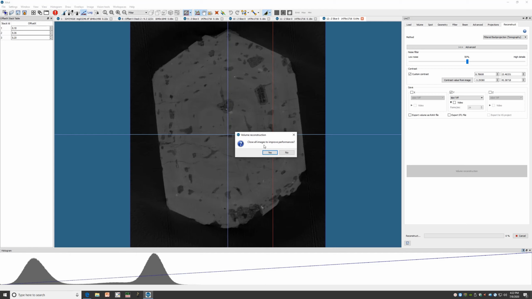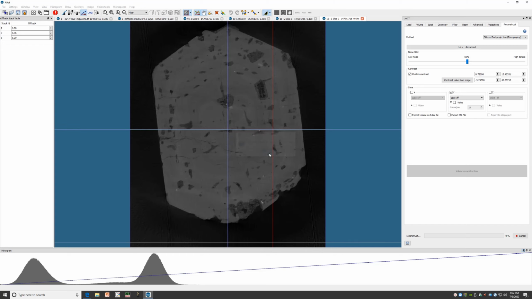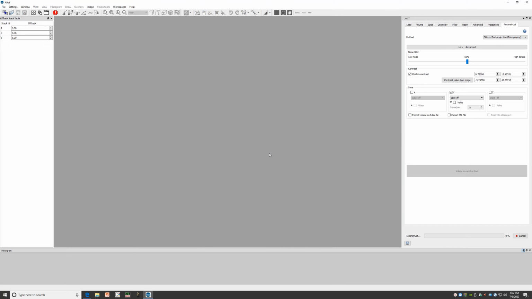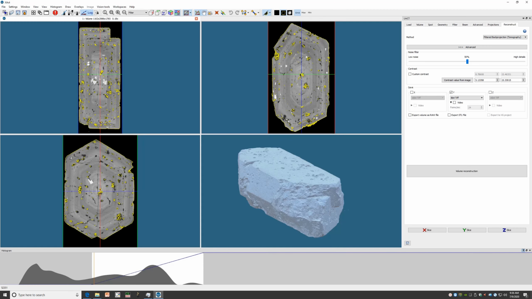It asks if we want to close all images for improved performance, generally yes, and it will start to reconstruct. Depending on the size of your data set, this could take anywhere from a few minutes to several hours. Once a reconstruction is complete, you will see 4 quadrants pop up. These include the X slices, Y slices, Z slices, as well as the STL surface rendering.